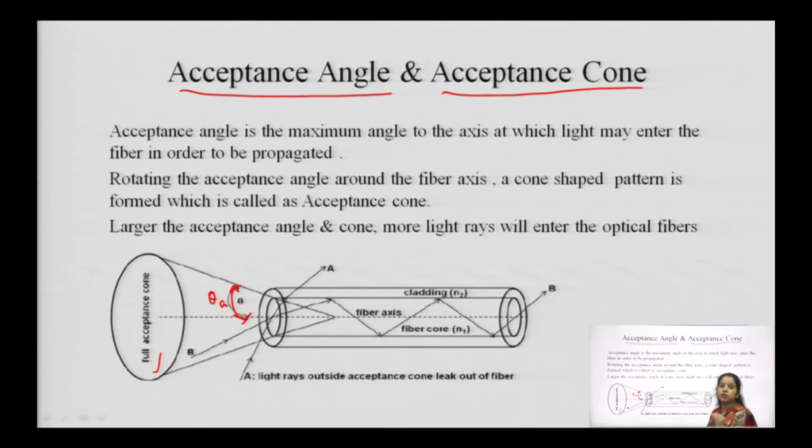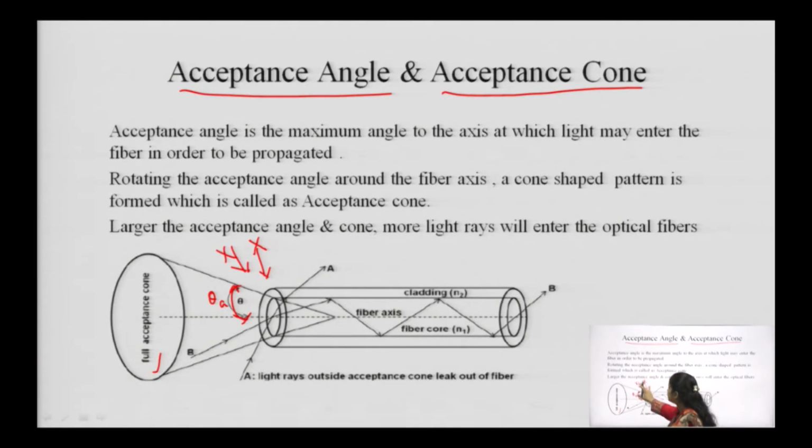So the parameter associated with the acceptance cone is this: when a light ray is incident through air, at what angle should it be incident so that it can propagate inside the optical fiber. That means if a light ray is incident from this point, it will not propagate inside the optical fiber. It has to lie within the acceptance cone or acceptance angle range. Then only it will propagate inside the optical fiber.